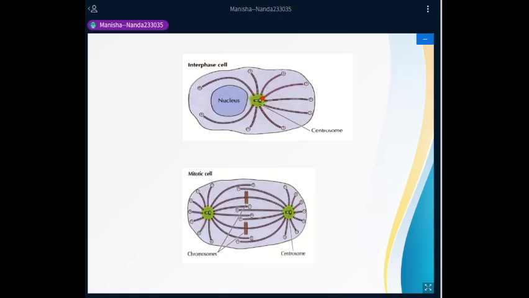All these microtubular structures have their plus ends towards the cell periphery and the minus ends are always towards this centrosome. When the cell is dividing, this centrosome duplicates, moves to two opposite poles, and again this organization is also duplicated.